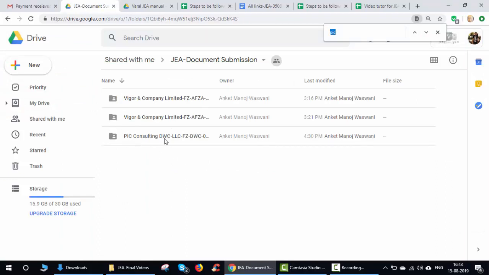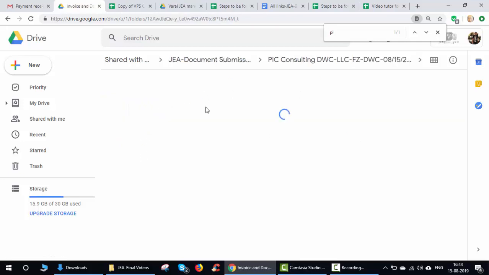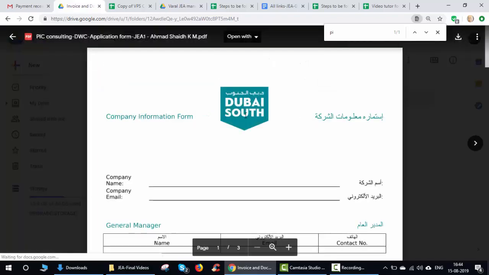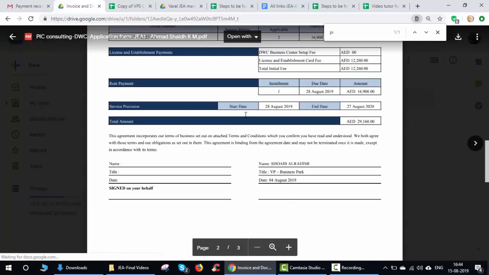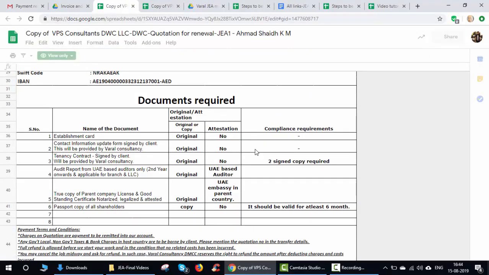Now let's consider it is PIC consulting. For example, if it is PIC consulting, you can press Control F and search for it, because there might be hundreds of folders. When you search, you get the marked one and you are moved to this folder. When you open it, there will be multiple folders. The first one is invoice and documents required. When you open this, this is the application form which you had submitted, and there is also a quotation with the details which you had filled earlier.